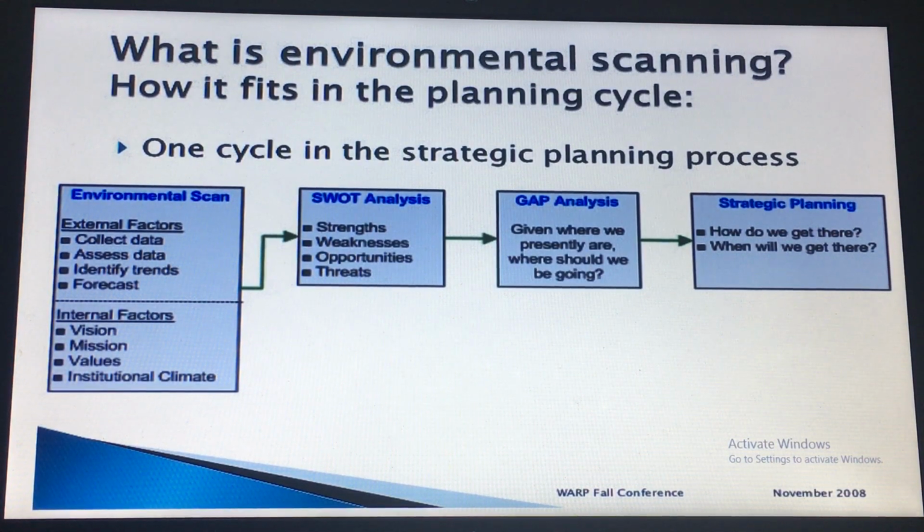Then we will go to SWOT analysis, which means we should analyze our strengths, weaknesses, opportunities and threats. Then we will come to gap analysis, which means where we presently are and where we should be going. At the next stage, according to this gap analysis, we will make strategic planning. That is, how do we get there?